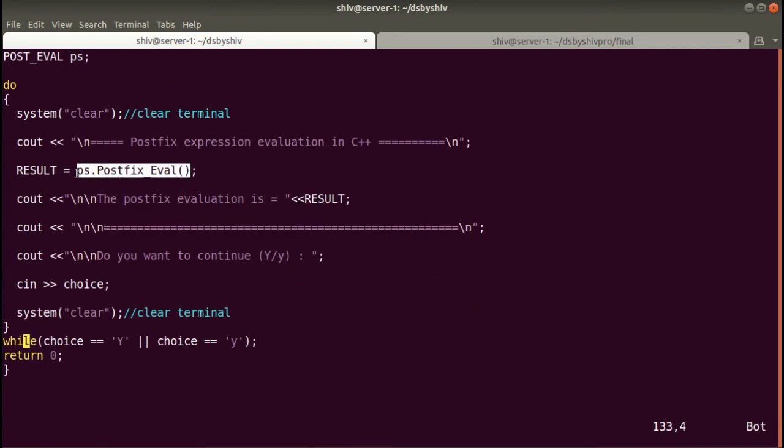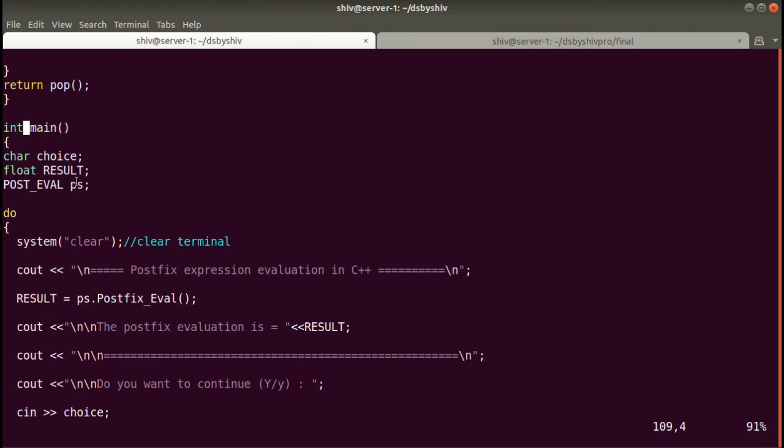So it will return a value, and that value will be stored in the result float type variable. This is float type, so we will store the result in this result variable and will print the same. That will be our final value of the postfix expression.